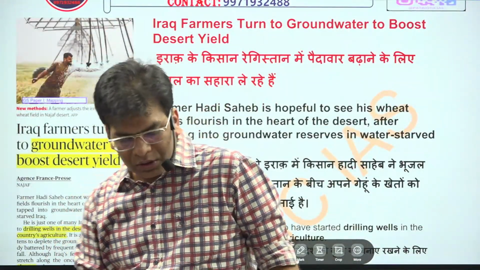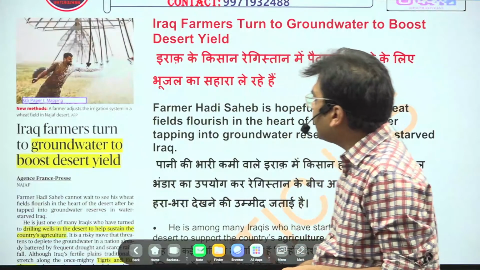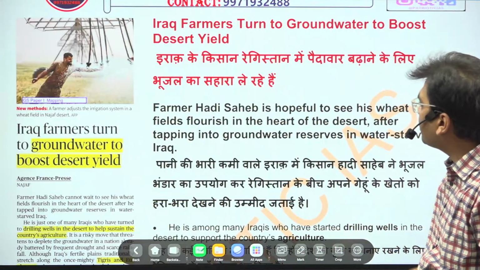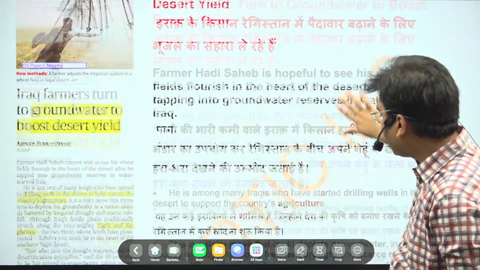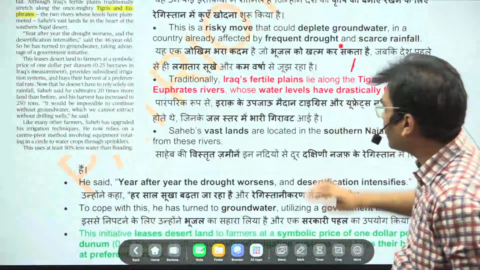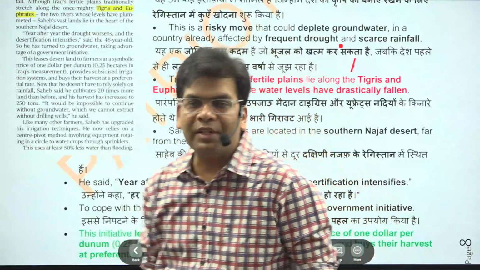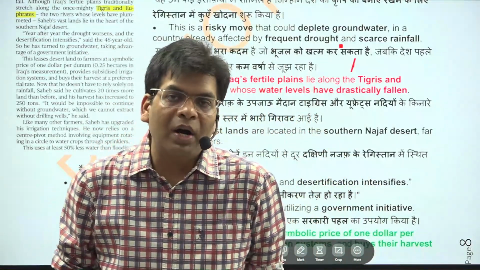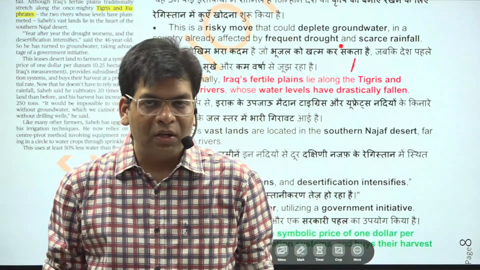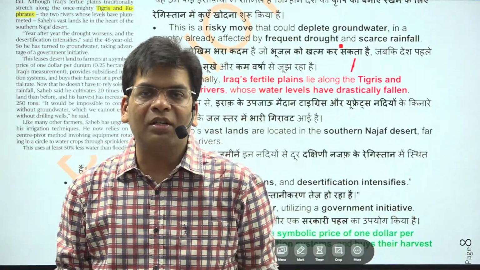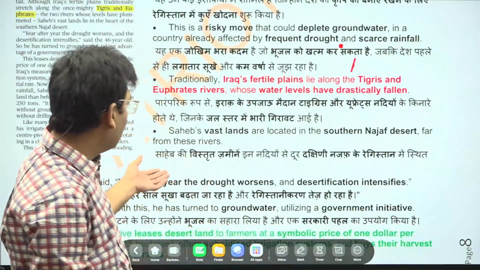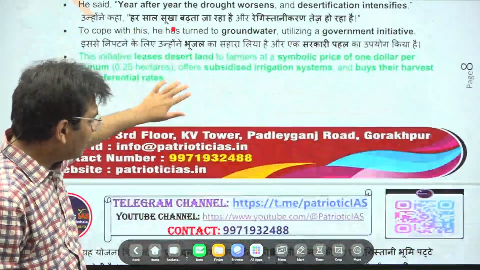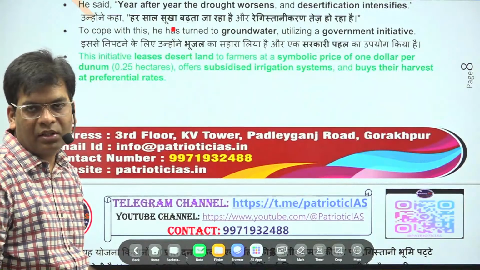Next important news: Iraq farmers turn to groundwater to boost desert yield. Here again we will locate this. It is considered that this Iraqi area is suffering from drought and water scarcity. Groundwater has shrunk. There is very low chance of finding water, and this gets worse if agriculture intensity is promoted.